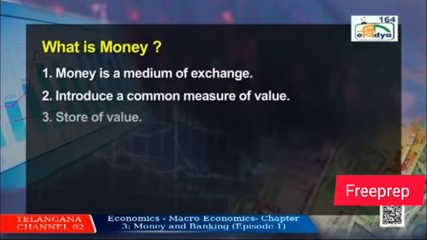So from here we come to the third function of money, that is, money serves as a store of value. That means you can store your wealth in the form of money as it is the most liquid asset available. When you want to convert money into any other commodity, it converts with ease and also without any value deduction.